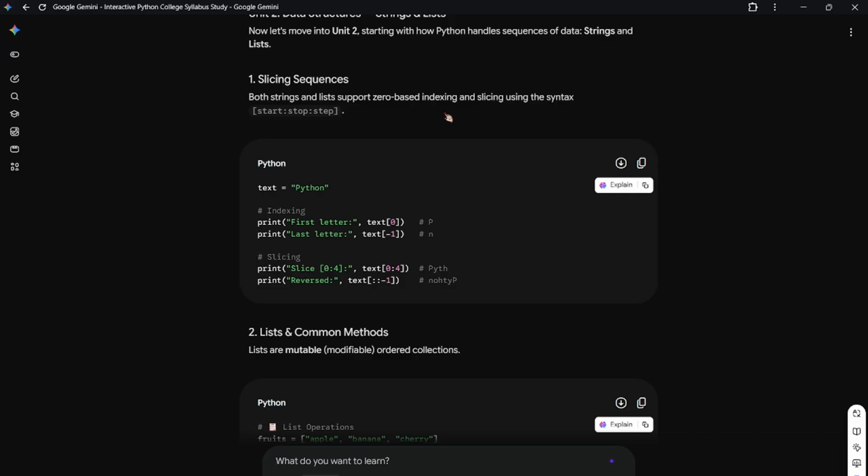Now let's move on to unit 2, string and list. Okay, let's take a break of 1 minute.